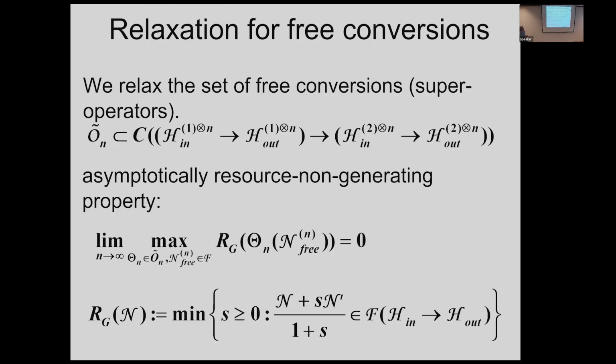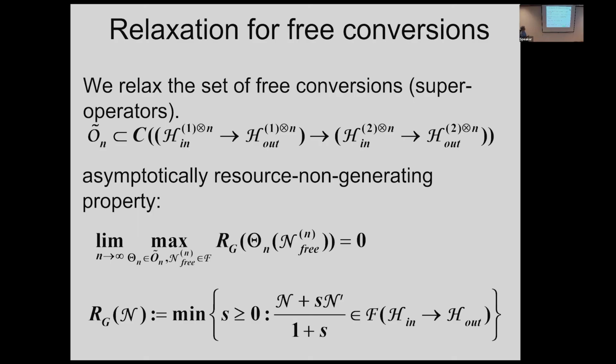So then we consider the resource theory, but in the case of resource theory, we relax our operation. If we use the usual possible state conversion, as you know, the entanglement distillation and the entanglement cost do not coincide. So the inverse of cost does not coincide with the distillation in general. In the pure state case, this is okay, but in the mixed state, this one is not the same. So in order to avoid that problem, we relax our set of free conversions, free operations, super operators.